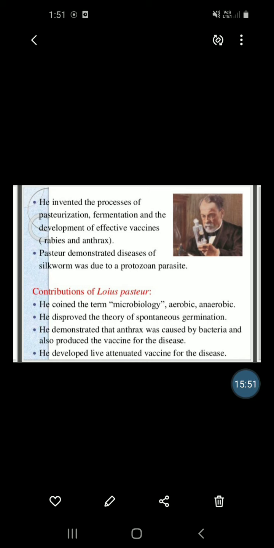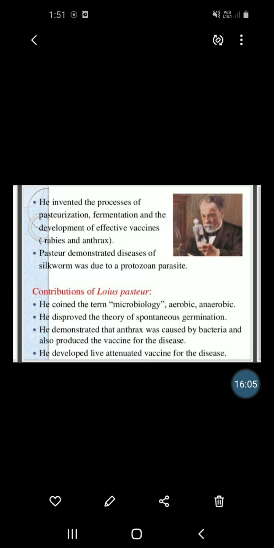Anaerobic are the microorganisms which grow in the absence of oxygen. Then second, he disproved the theory of spontaneous generation.